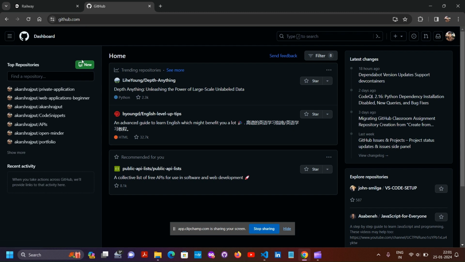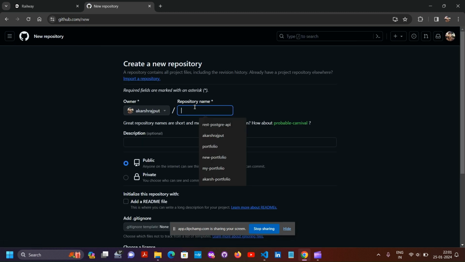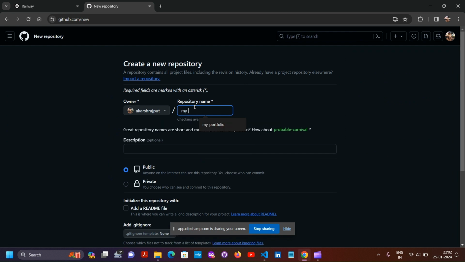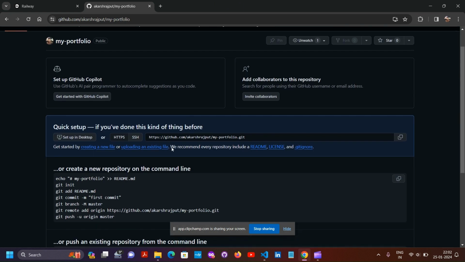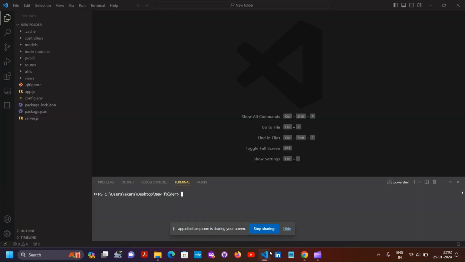First, we will have to make a new repository, and we will have to make it public and create the repository. After creating the repository, we will have to go to our folder. We will have to initialize Git.